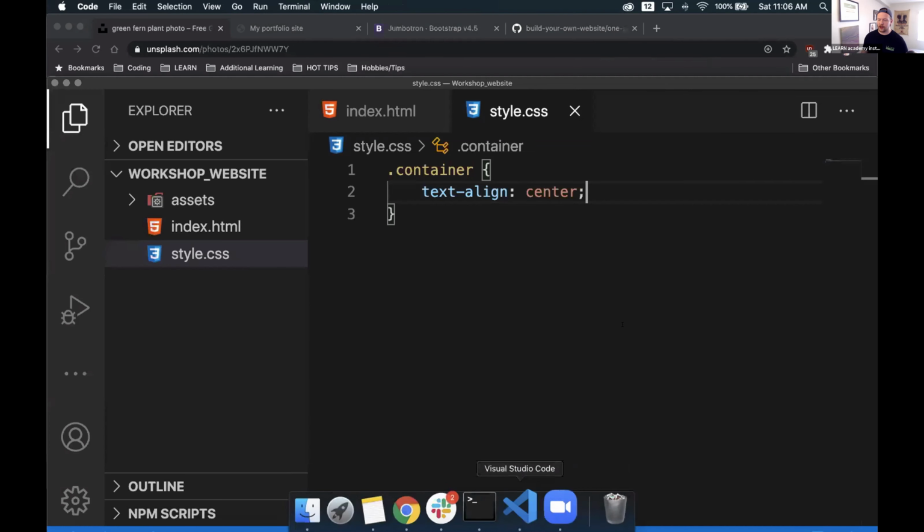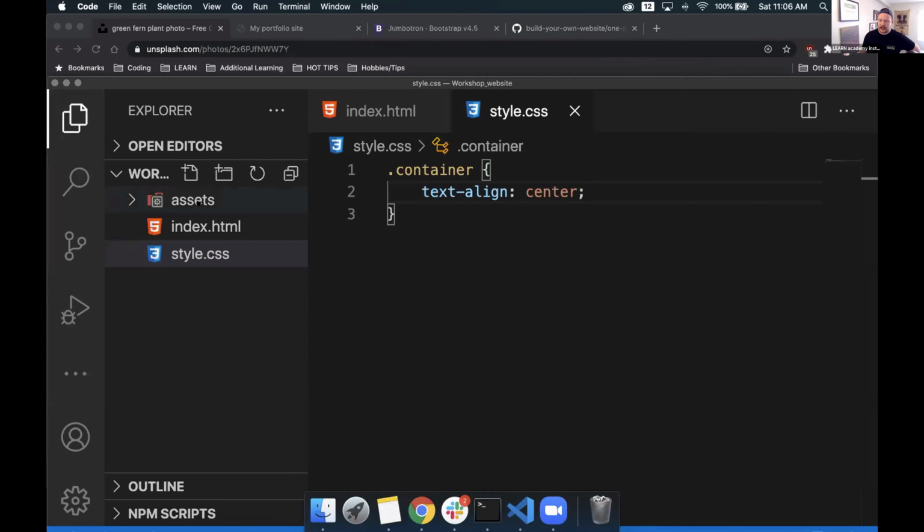Let's go back to our VS Code. If we look inside of assets and we did this right, we should now see, when we click on the assets folder, background.jpg showing up there.